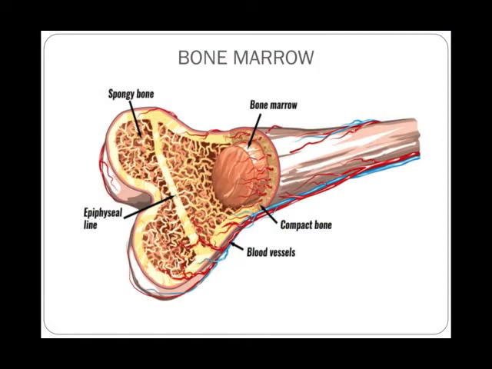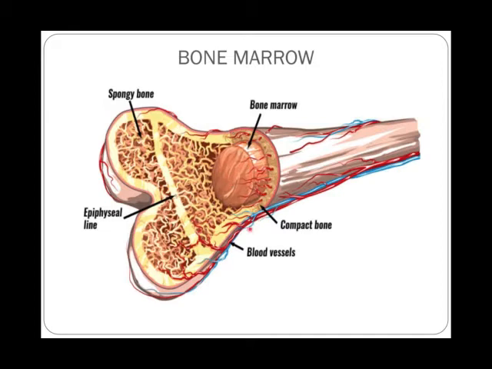So today we are going to see about the second primary lymphoid organ, which is the bone marrow. What is bone marrow? The fatty substance which is present inside the bones is called the bone marrow. You can see here, girls, this is the bone, and inside the bone you have this structure which is called the bone marrow.